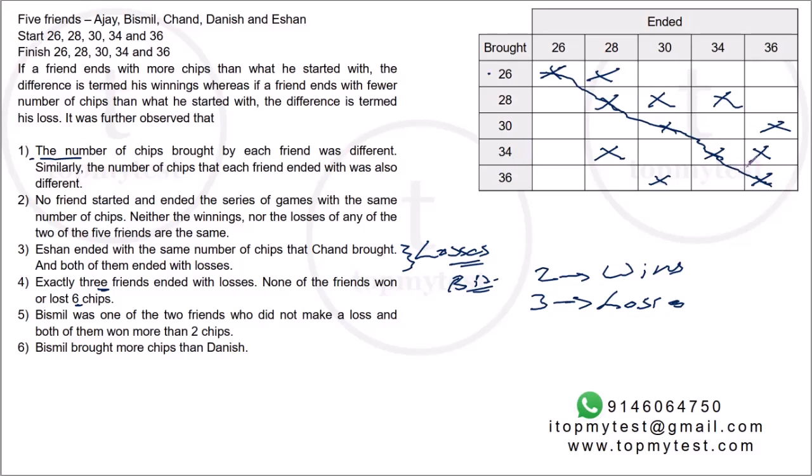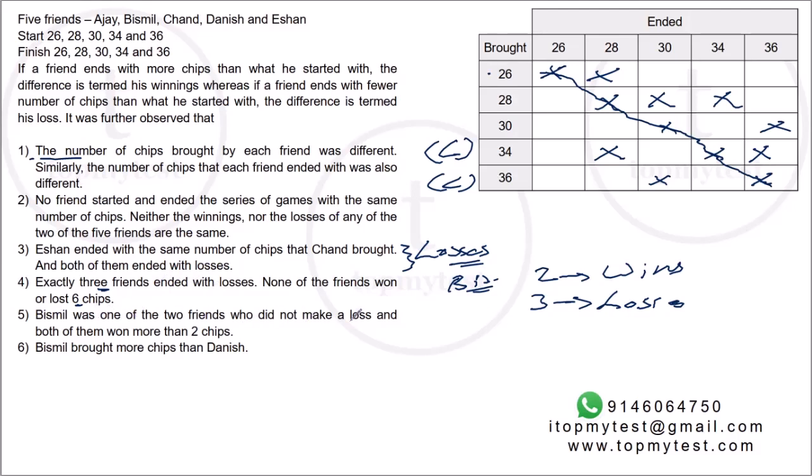Now, if you observe carefully, right, the person who brought 36 has to make a loss. He cannot make a win. Right? He will end with a lesser number of chips. So this is the person who made a loss. Similarly, 34 also has to make a loss. Right? There is no value above it because 34 cannot finish with 36.